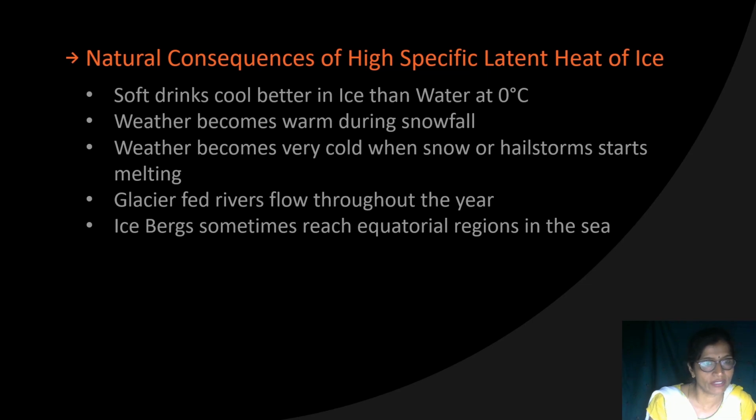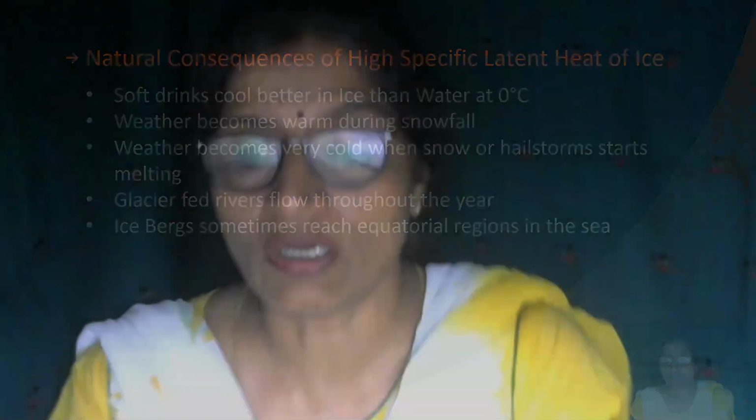And from where will they take it? They take it from the surroundings. That is why the temperature of the surroundings will decrease. A vast amount of energy is extracted from the surroundings and it becomes very cold.